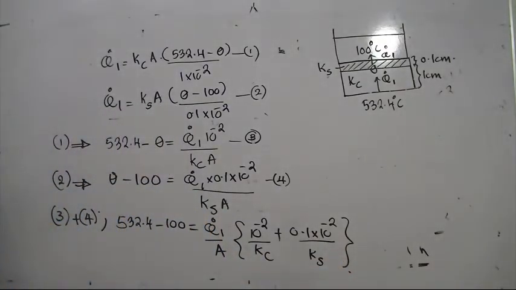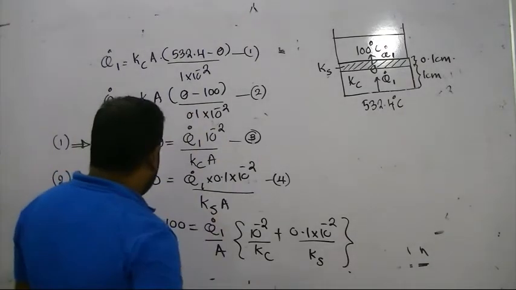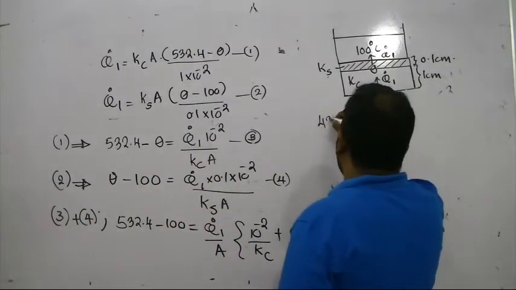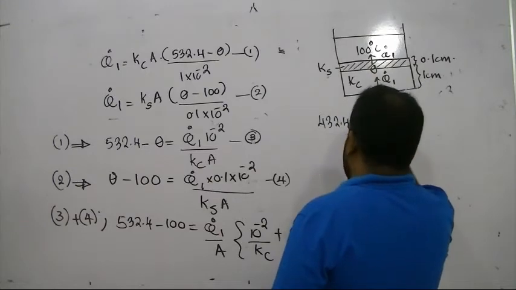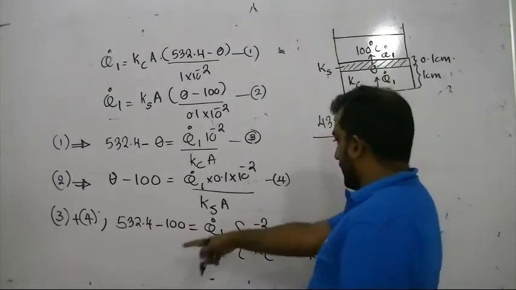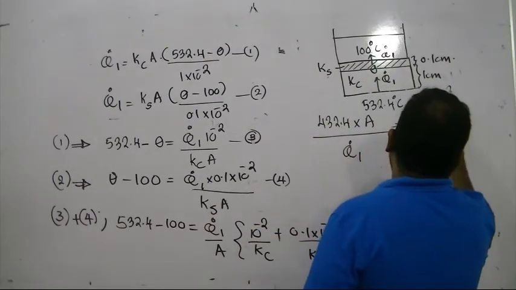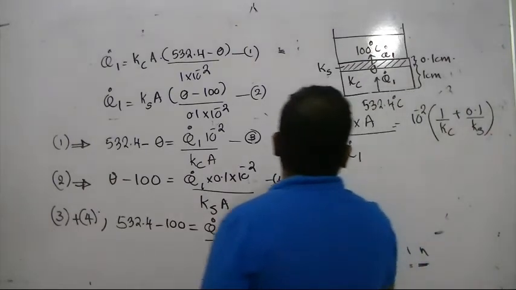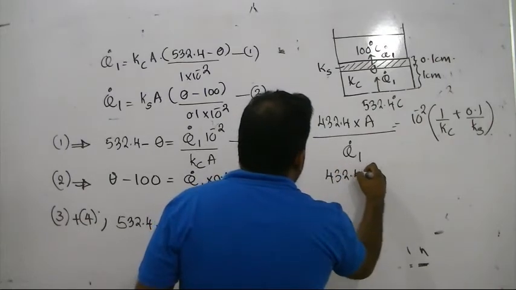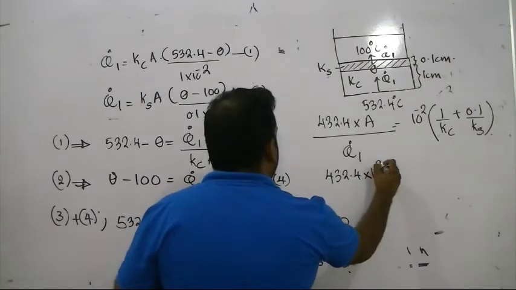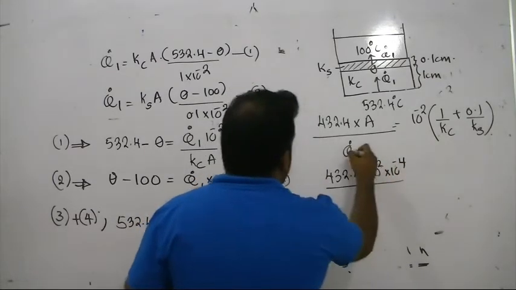You can remember we have done this. We found the equivalent and all that, but no need, we will do it like this. So from this we have 532.4 minus 100 is 432.4 times area divided by Q dot 1, bring that down, 10 to the power minus 2 times 1 over Kc plus 0.1 times 1 over Ks. 432.4 times area. Area will be the same area here, 10 to the power 2 into 10 to the power minus 4. What is Q dot?